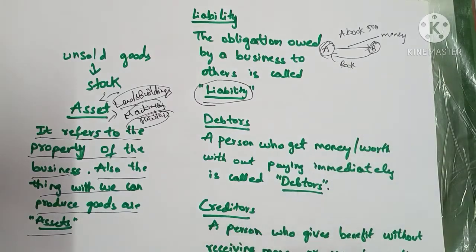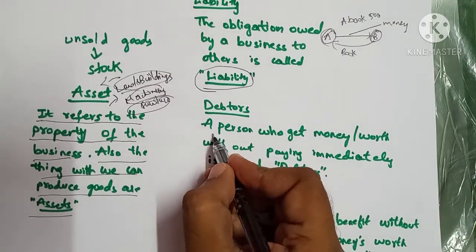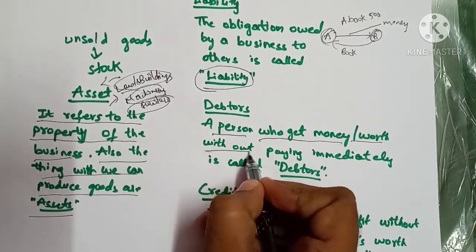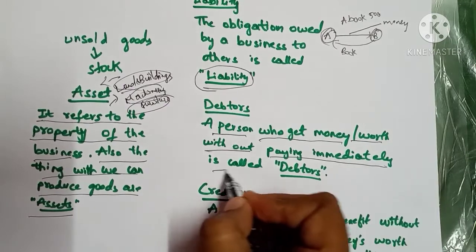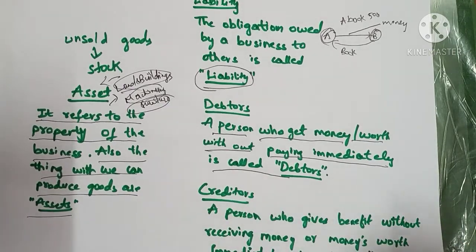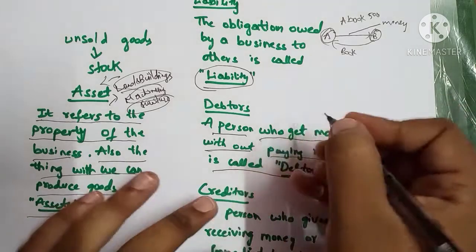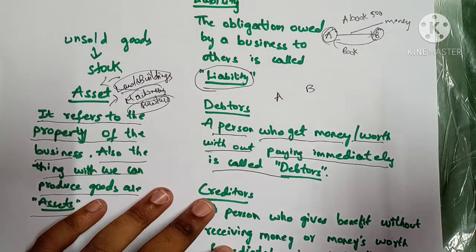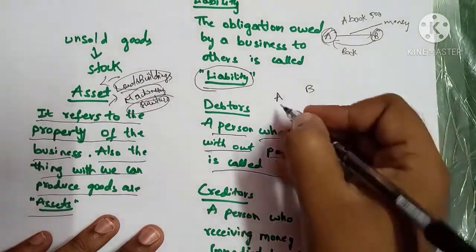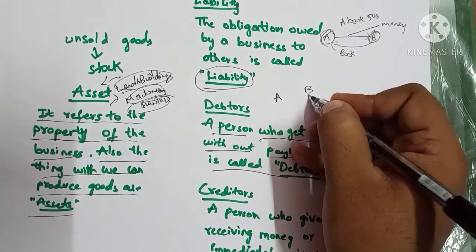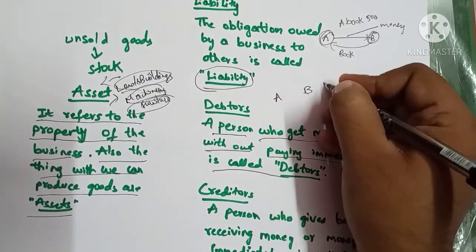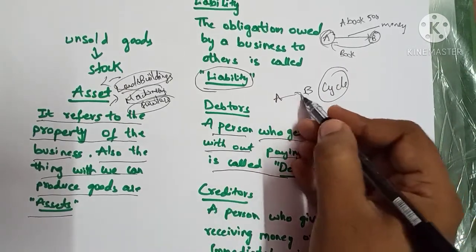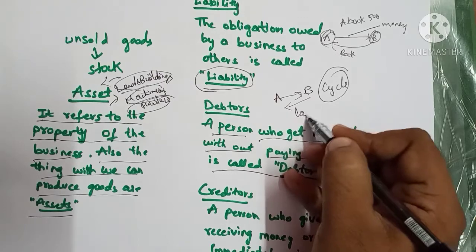Let us see the definition of debtors. A person who gets money or money's worth without paying immediately is called a debtor. Let us assume that A and B are two persons. A said that he wants a cycle from B, but he will not pay now, he will pay later.